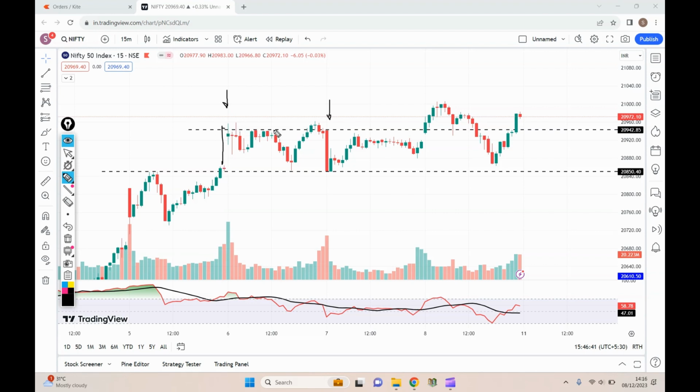expiry, if you see, the Nifty was in this zone. On the higher side it was around 950 and on the lower side it was around 850. So Nifty was trading within the 100 points trading zone.